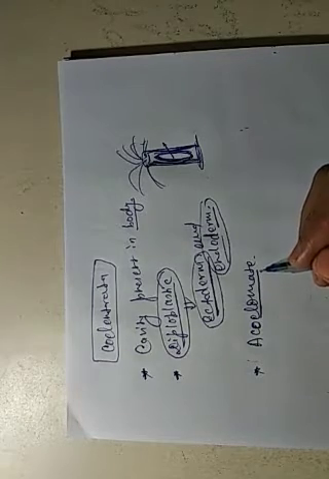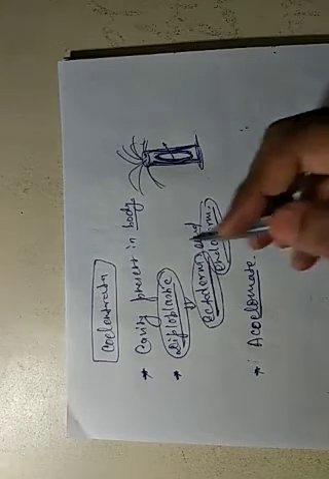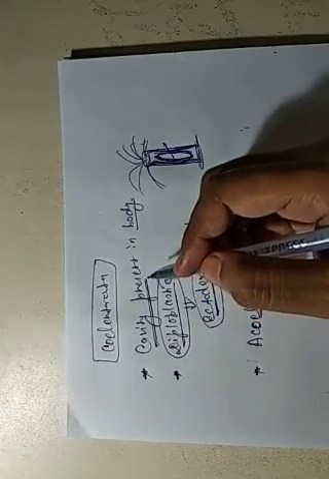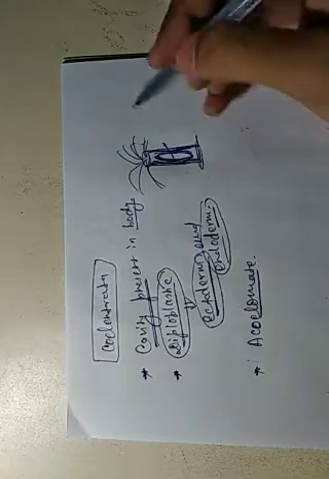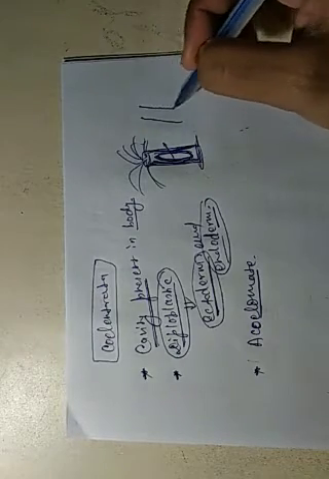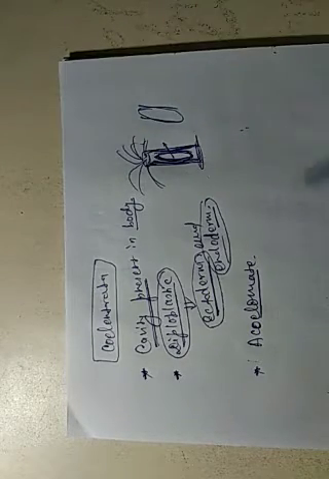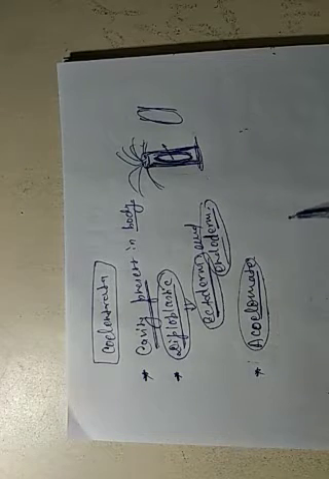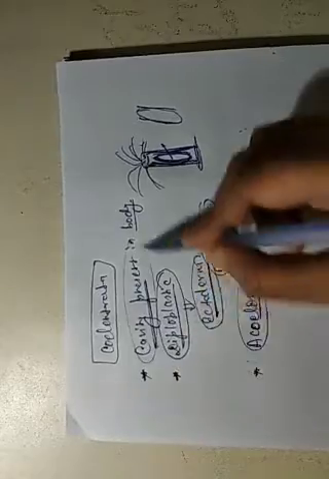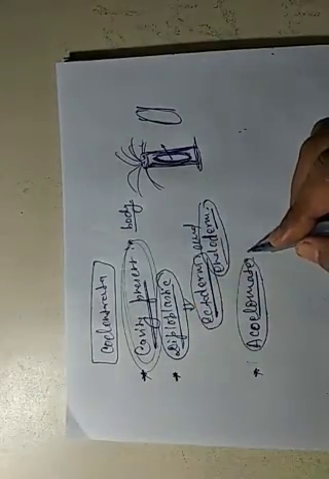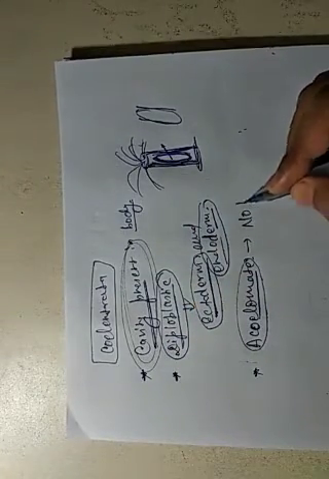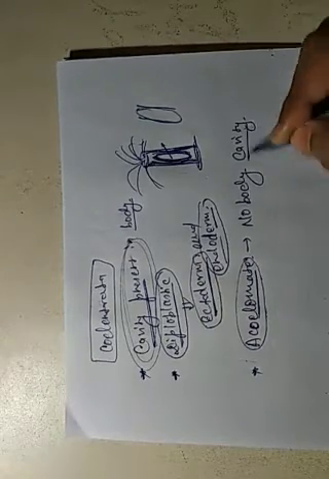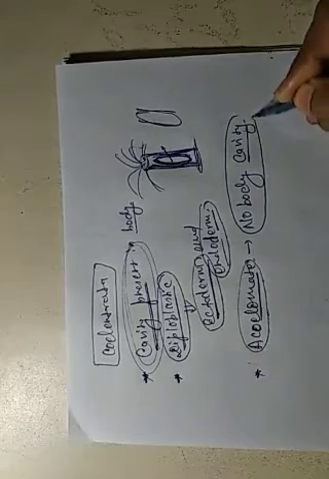Acoelomate means no body cavity. Cavity present is false. This first topic is cavity in body. Cavity means a space as a whole present in the body. But acoelomate means no body cavity for its function. It is false. Acoelomate means no body cavity, and this body cavity helps in the removal of waste